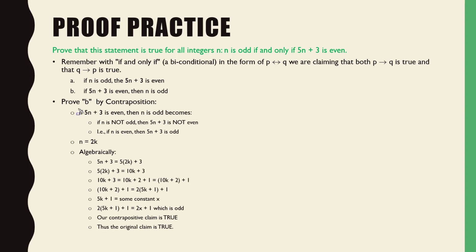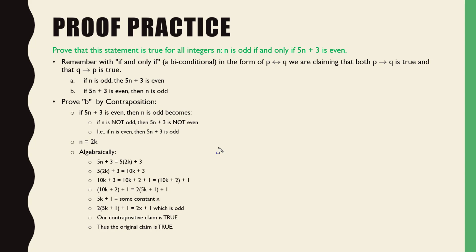So the contraposition, this is our starting point, right? Agreed? What we're saying now is the contraposition, which is if n is not odd, therefore 5n plus 3 is not even. That's a contrapositive, okay? So in other words, it just becomes this statement right here. Right? Okay.